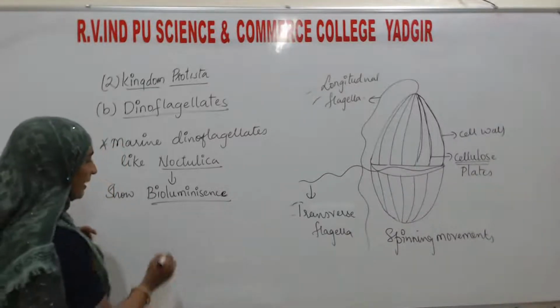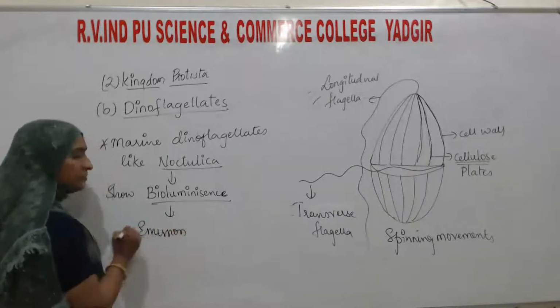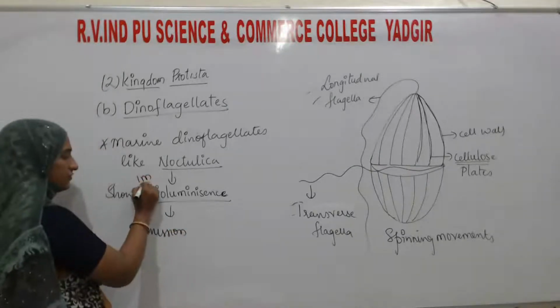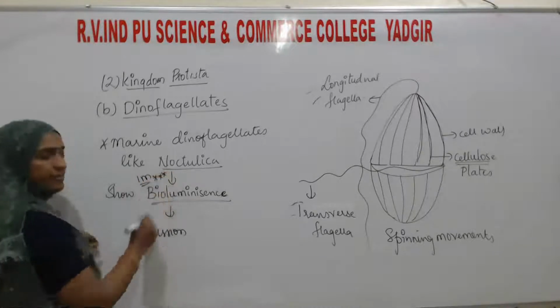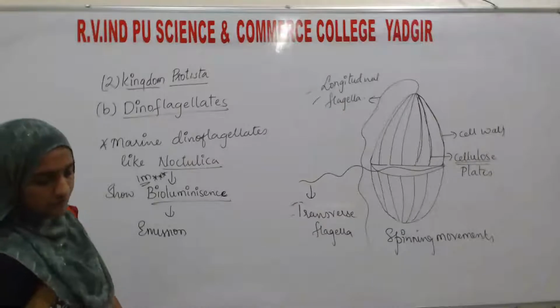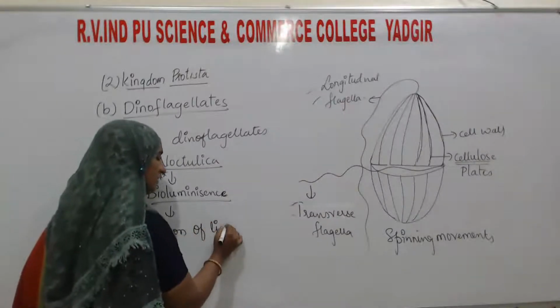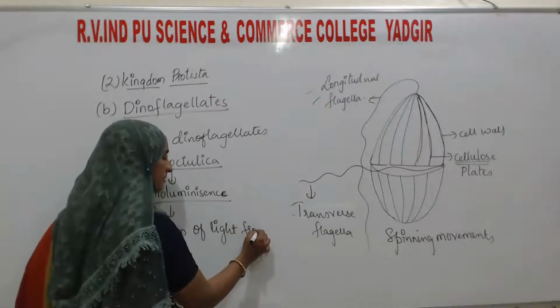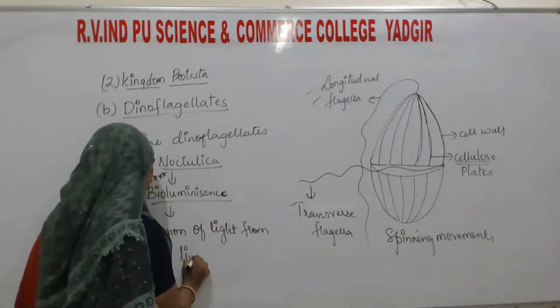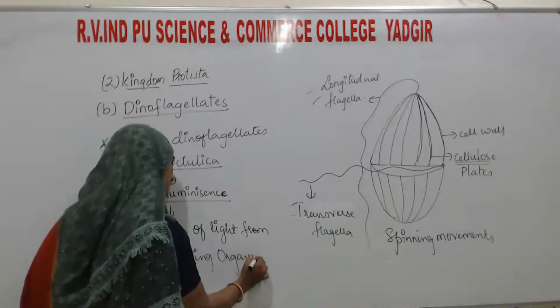What is bioluminescence? This may also be asked for 1 mark. It is the property of emission of light from living organisms.